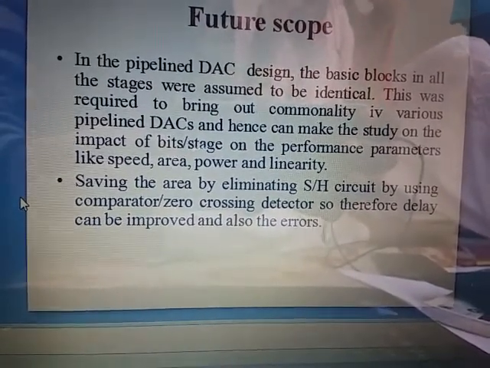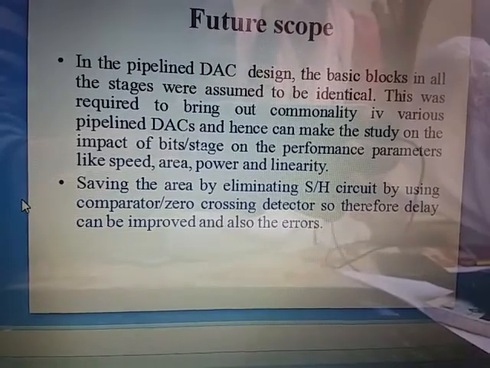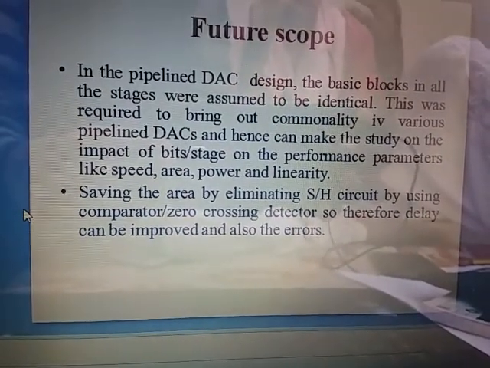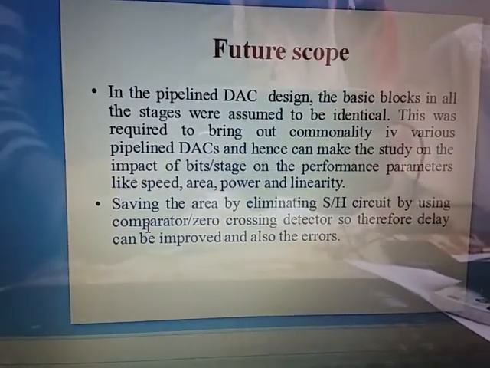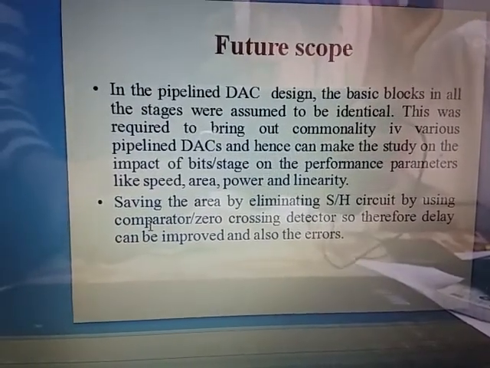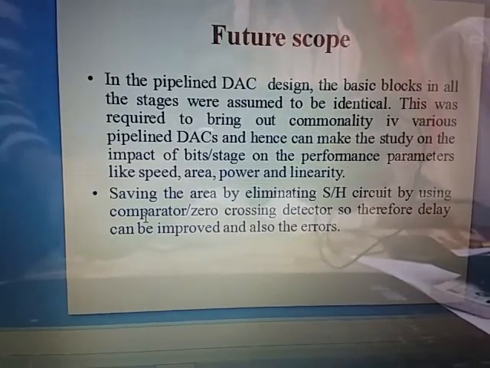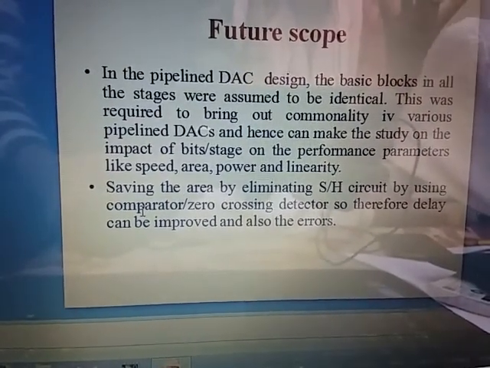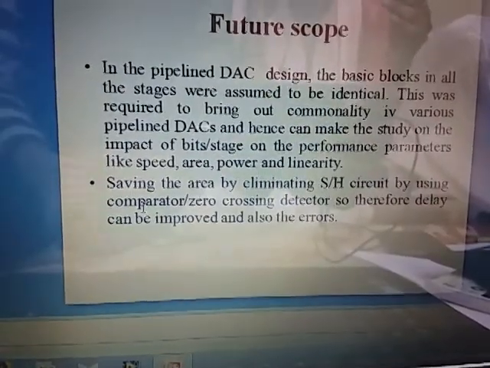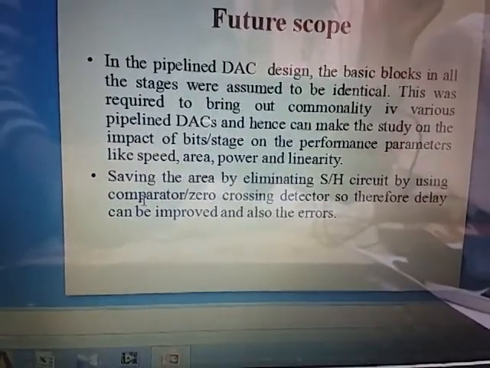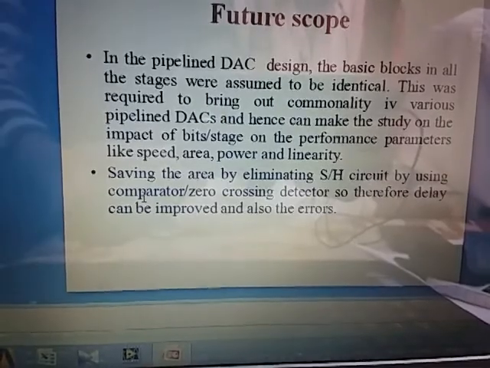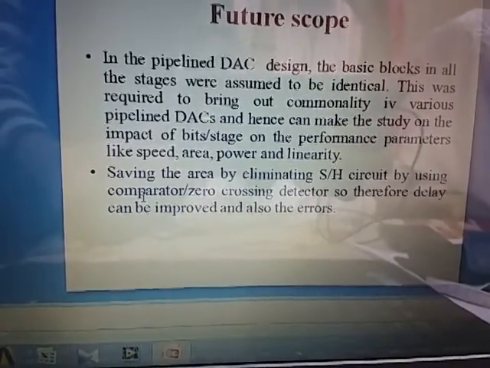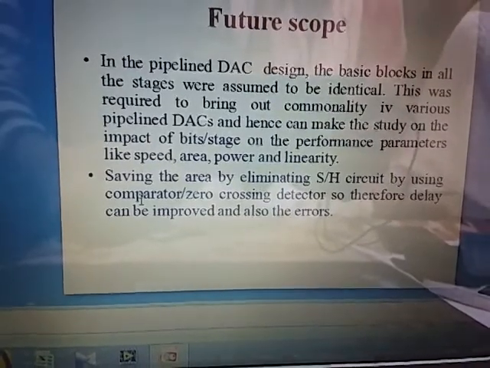The next future scope is that we have to reduce the area. How can we reduce the area? By eliminating the sample and hold circuit. We can reduce the area in the pipeline DAC, since in the pipeline DAC we are using a larger number of sample and hold circuits.